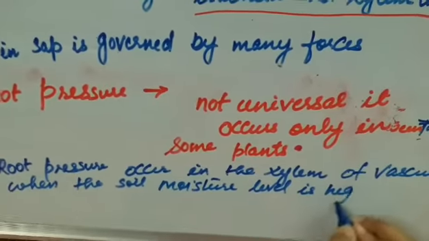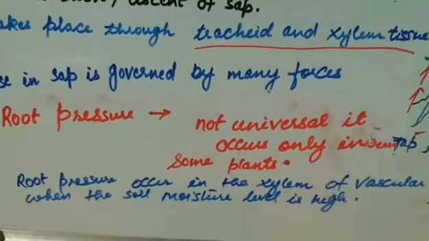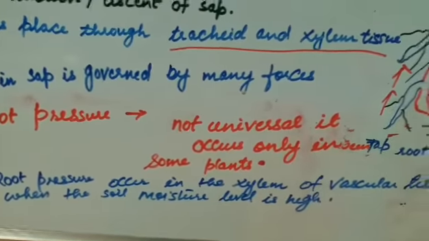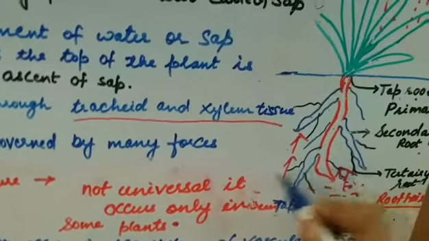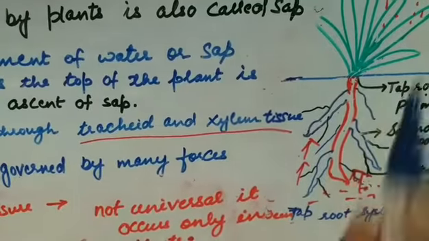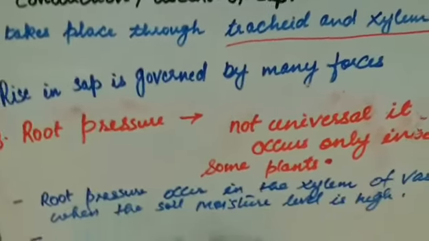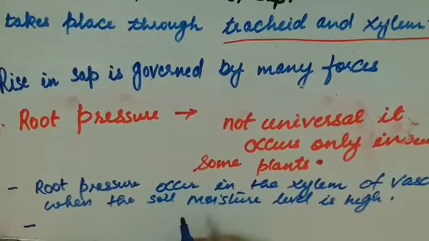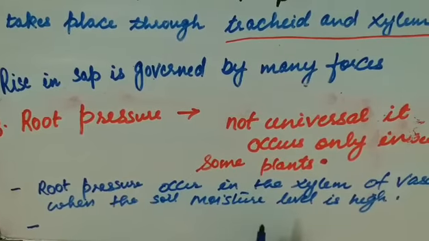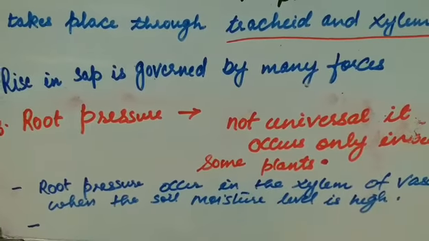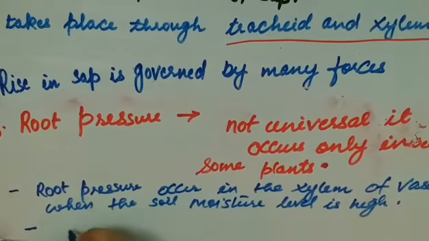That means when we give more water to the soil for the plant, then there is more moisture in the soil. At that time the root pressure will develop, and during the night time it will occur when the transpiration is low.